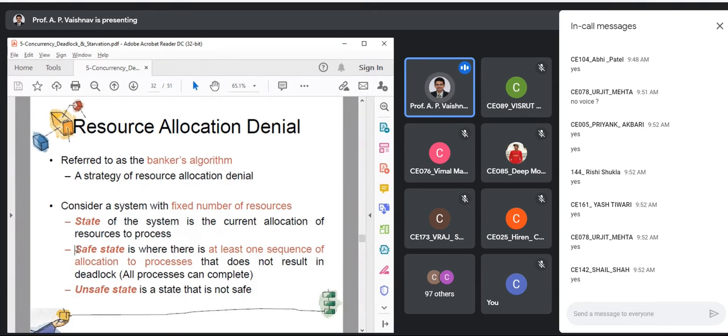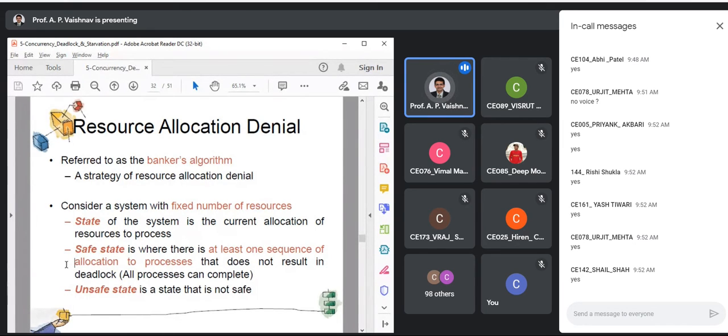Then the next term is safe state. As I told you, we would like to simulate, and see whether with current available resources and current allocation, I can complete all the processes or not. If I can complete all the processes, then there is no possibility of deadlock, ideally, because no process is going to starve out and deadlock is not going to occur. When this situation occurs, where every process is able to complete, that is called a safe state. So let us see the definition now.